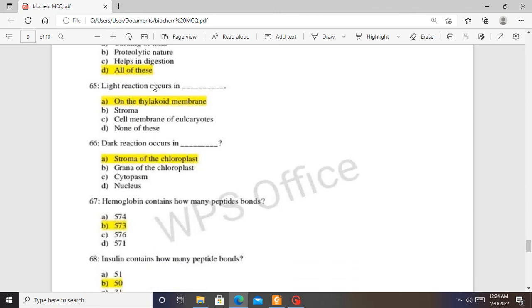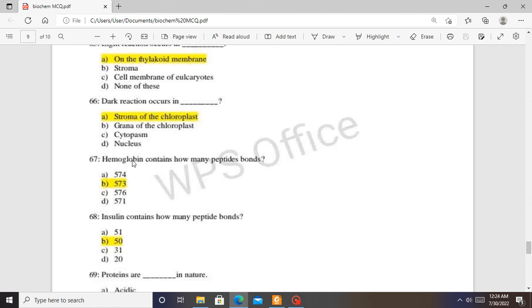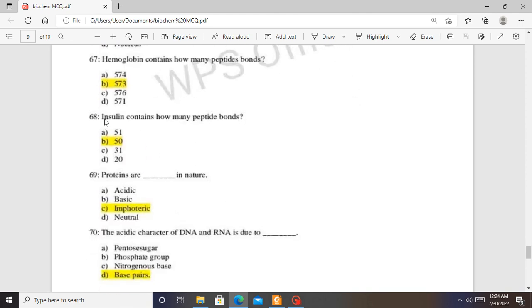Light reaction occurs in, so in photosynthesis, light reaction occurs on the thylakoid membrane, whereas the dark reaction occurs in the stroma of the chloroplast. Hemoglobin contains how many peptide bonds? So we established the fact that they contain an equivalent of 574 amino acids. Therefore, they will have 573 peptide bonds. Insulin contains how many peptide bonds? So we said it contains 51 amino acids. Therefore, they will have 50 peptide bonds.